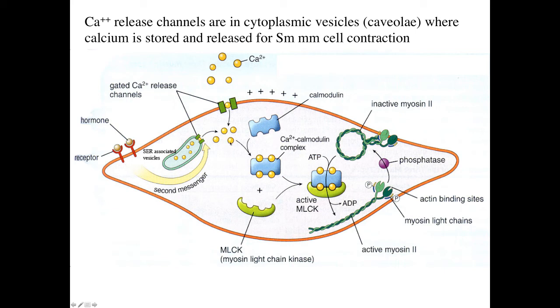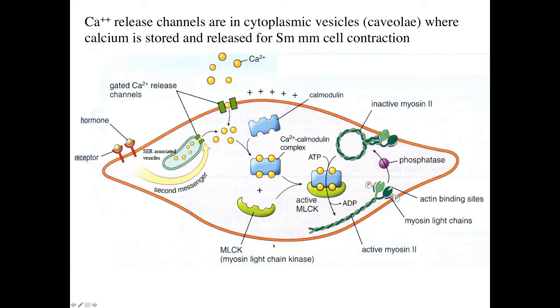The calcium is released into the cytoplasm, and a calmodulin, which is a calcium binding protein found in smooth muscle, binds to the calcium, and you have this calcium calmodulin complex. There is this myosin light chain kinase that activates the actin binding sites on the heavy meromyosin chains, and this causes binding to the thin filaments, the actin filaments, and there is contraction.